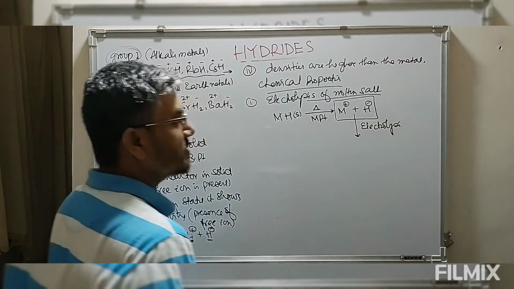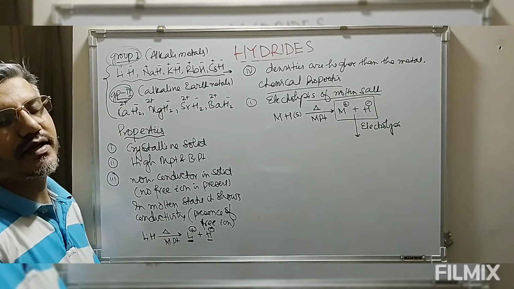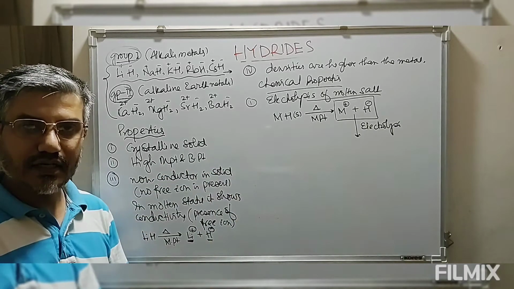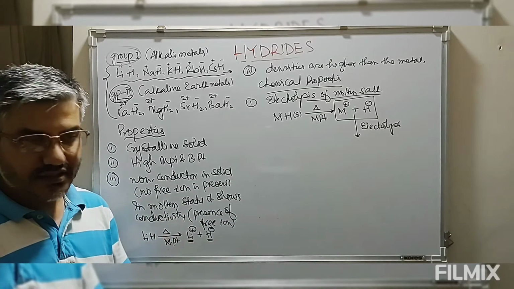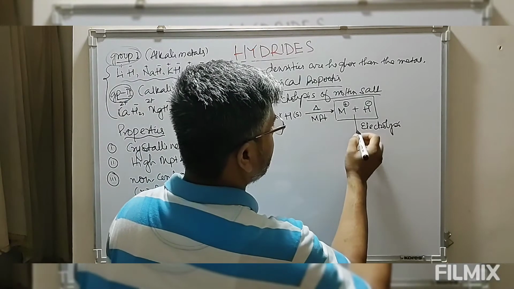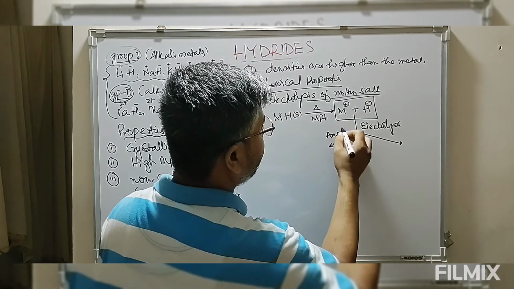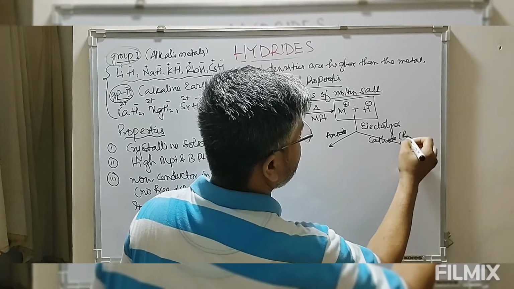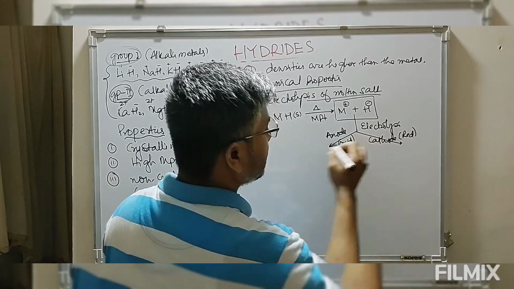In electrolysis, we are using a particular cell in which we have a cathode and an anode. Through this cathode and anode we are passing electric current. When electric current is passed through this solution, a redox reaction takes place. Cathode is where the reduction reaction takes place, and anode is where the oxidation reaction takes place.